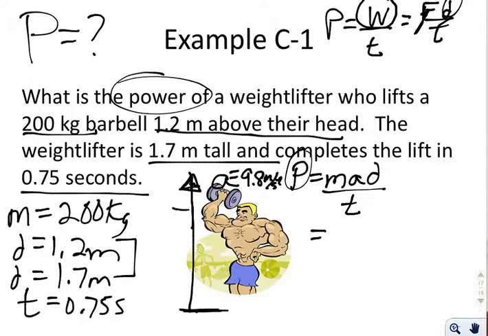So the fact that he's a certain height shouldn't matter, and the fact that he lifts it a certain distance over his head doesn't matter. I actually need the combination of those two for a total of 2.9 meters. So when I do that, I can now plug in my numbers.